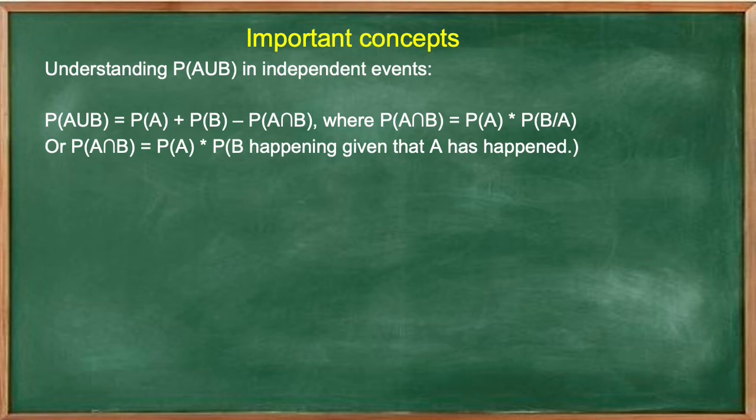If you still have not understood A intersection B here, then look at this example.